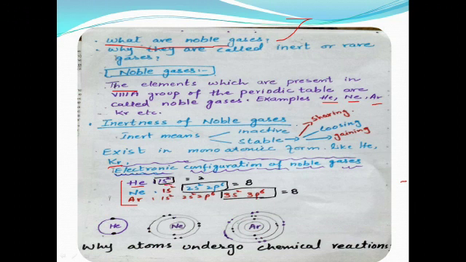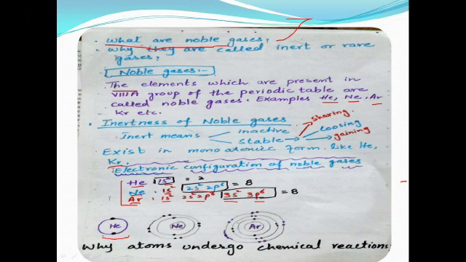Second one is neon with the atomic number 10, and its electronic configuration is 1s2, 2s2 and 2p6. And the third atom is known as argon, its atomic number is 18, and its electronic configuration is 1s2, 2s2 and 2p6, 3s2 and 3p6. You can see the Bohr's atomic model of all of these atoms. Look at the helium atom.